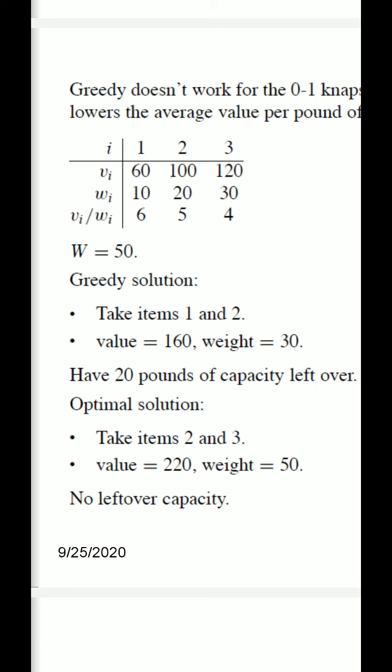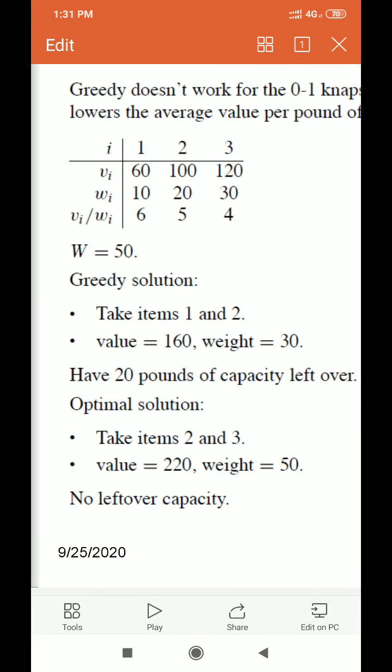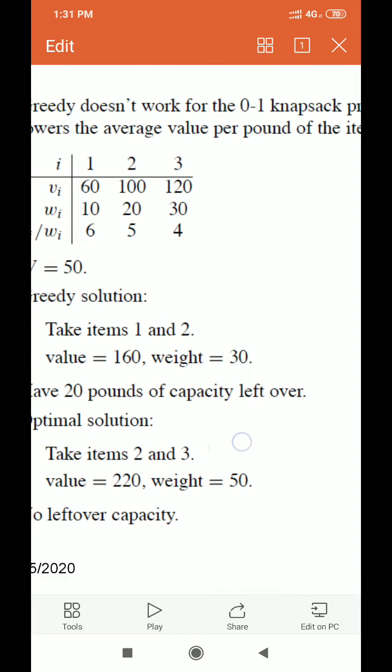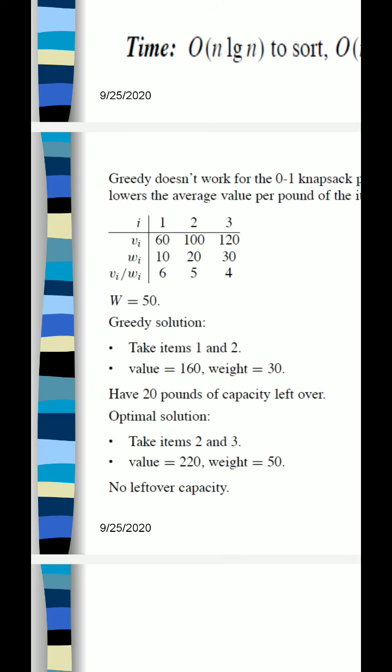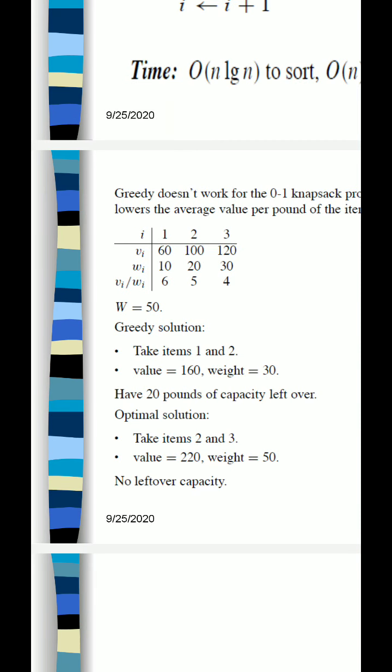Okay, so 60 plus 100 plus 80 benefit will give you the total, 160 plus 80.